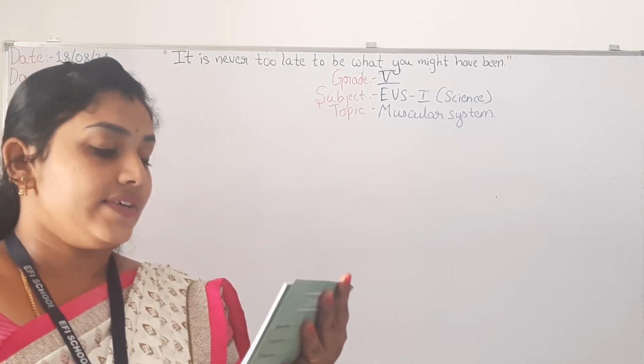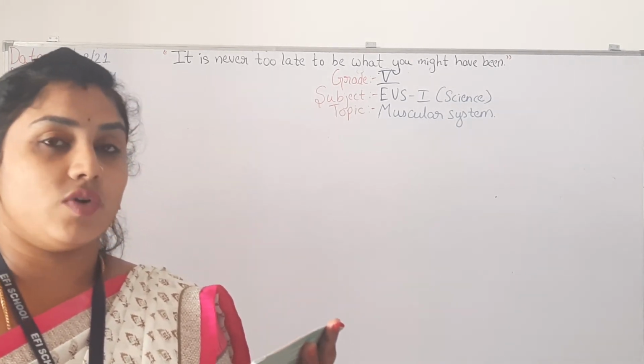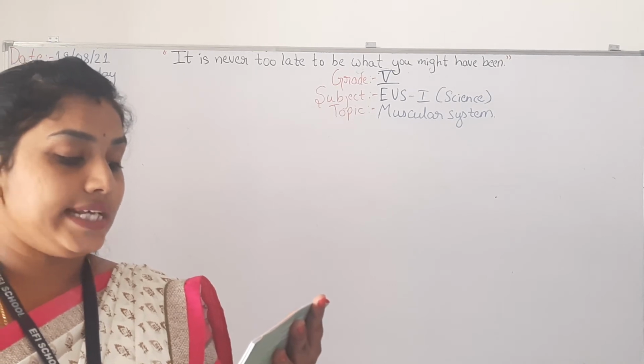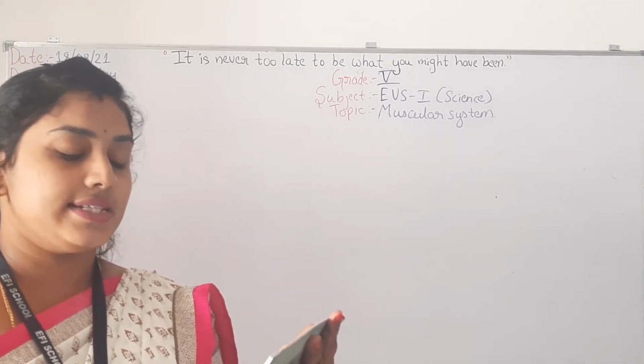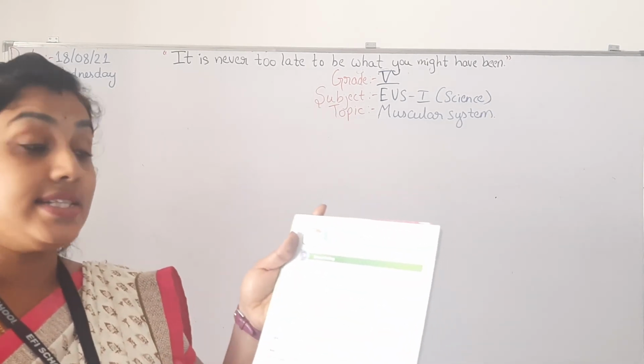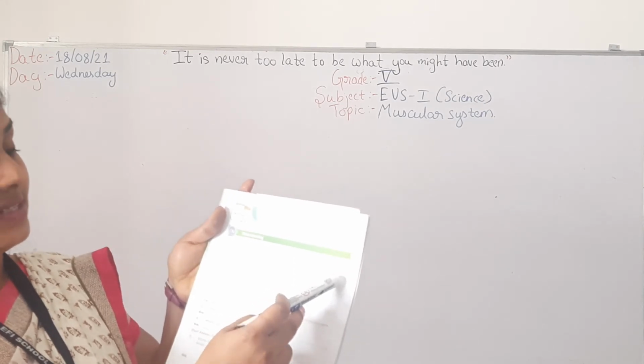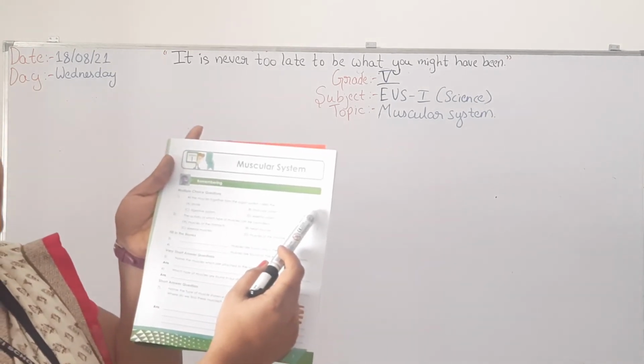See, what is the first question? All the muscles together form the organ system. What is that called? Skeletal, digestive system, muscular system, skeletal system. They have given 4 options. Which is the correct answer? Muscular system. You have to write down the muscular system here. You have to write down option B.